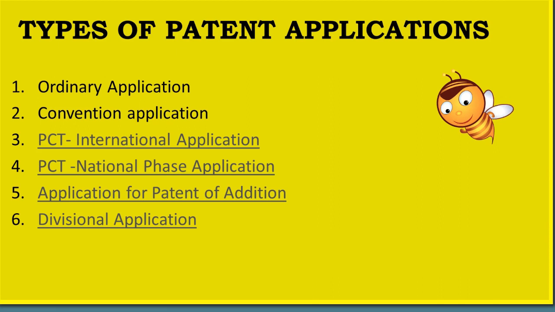Patent of addition is an application made for a patent in respect of any improvement or modification of an invention described or disclosed in the complete specification already applied for or has a patent. Last application, divisional application. A divisional application is one which has been divided from an existing application.